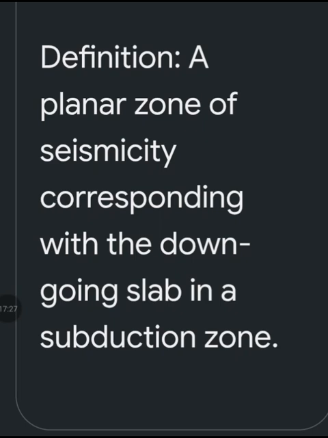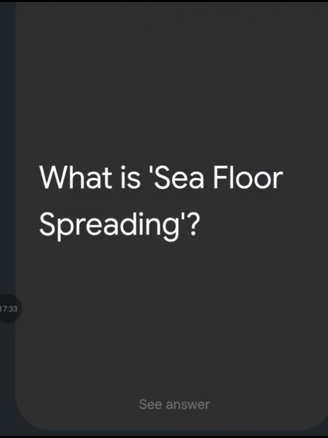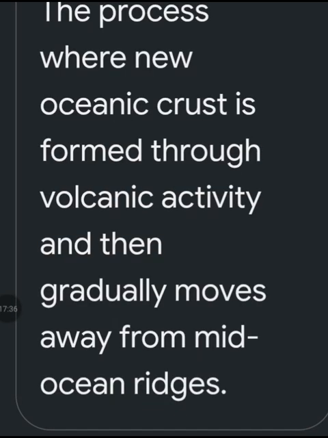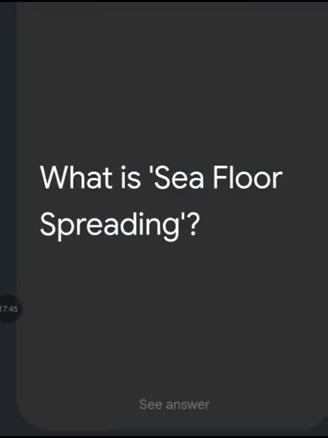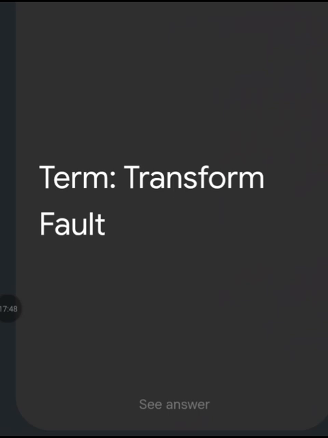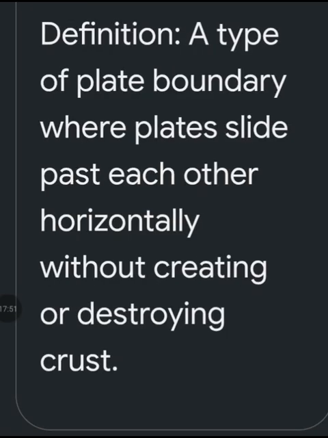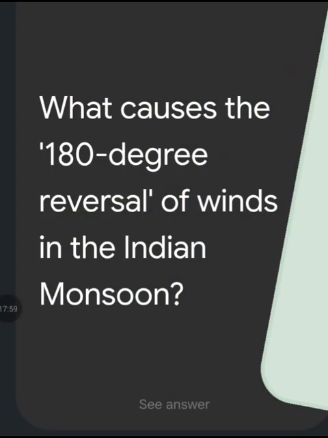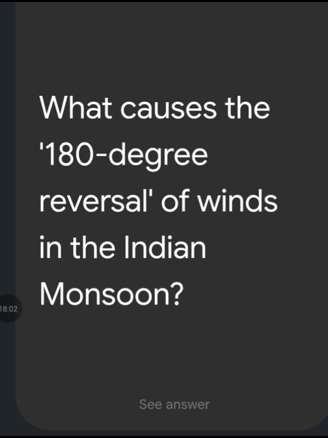Define term Benioff zone. A planar zone of seismicity corresponding with the downgoing slab in a subduction zone. What is sea floor spreading? The process where new oceanic crust is formed through volcanic activity and then gradually moves away from the mid-oceanic ridges is called sea floor spreading. Define term transform fault. A type of plate boundary where plates slide past each other horizontally without creating or destroying crust.